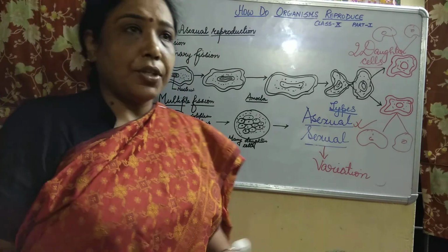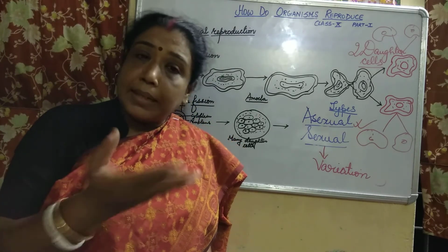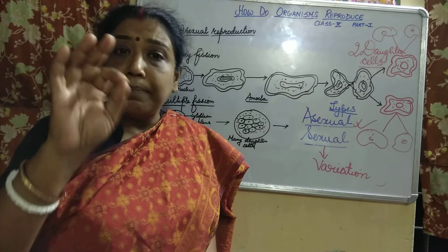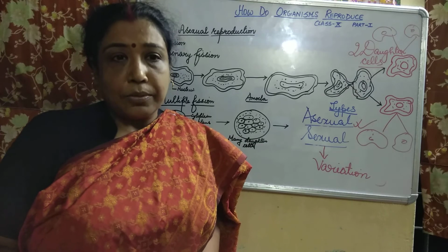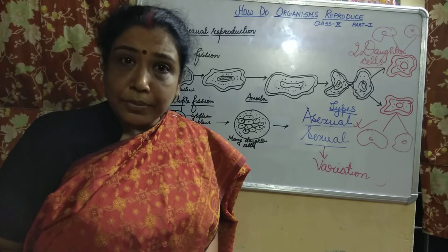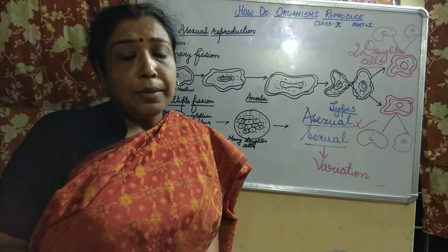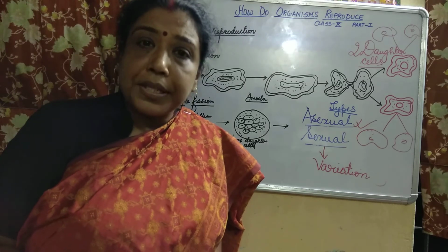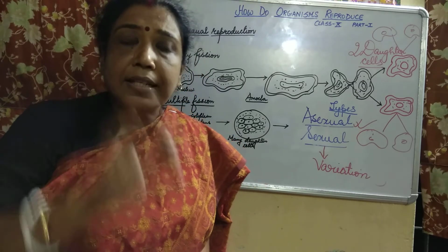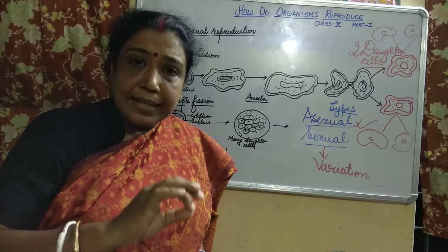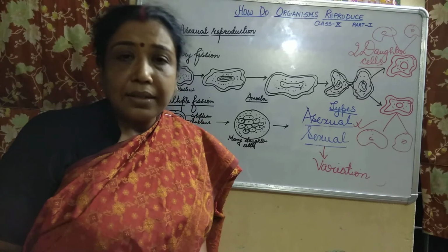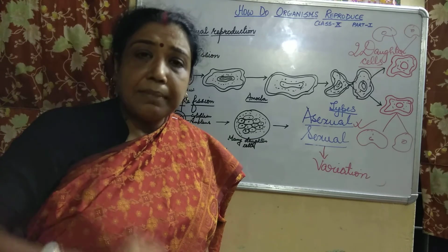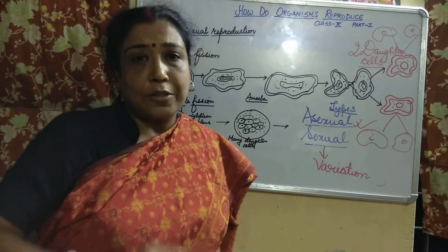Now multiple fission. From the name itself, multiple means many daughter cells form, and the best example is the plasmodium. Do you know what is plasmodium? It is the protozoan parasite which is responsible for causing malaria. Female Anopheles mosquito, it bites, but it is a carrier of the disease, children. It is a vector, but the organism which is causing malaria is nothing but the plasmodium.